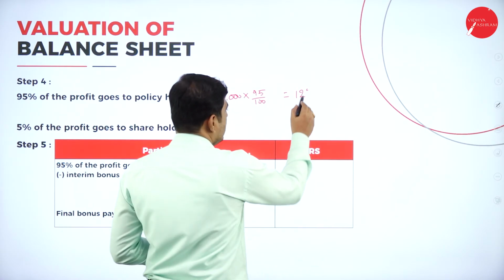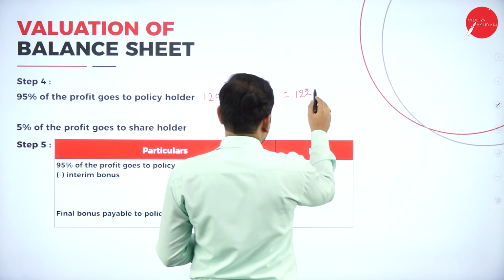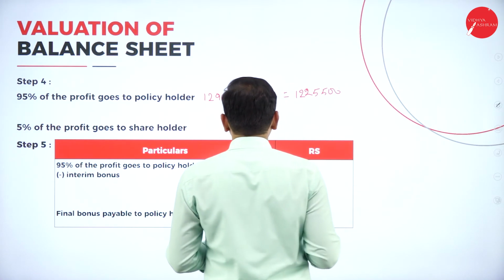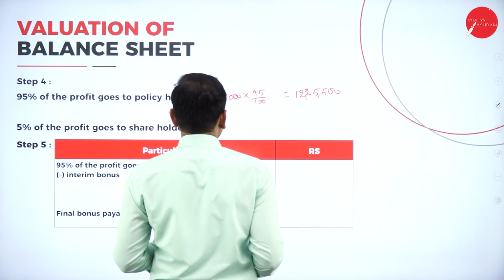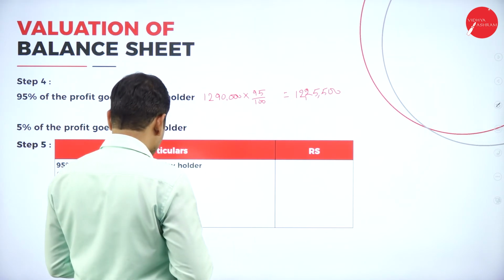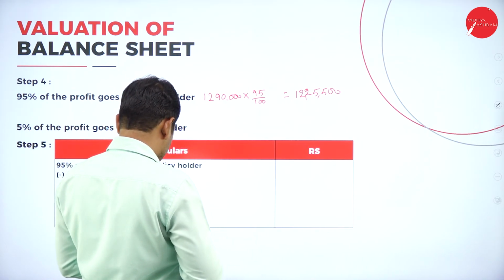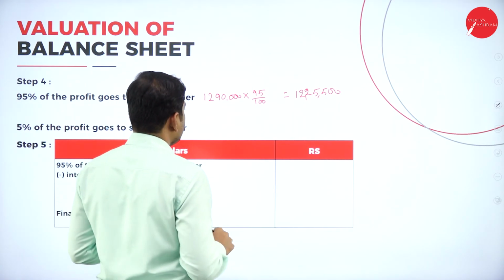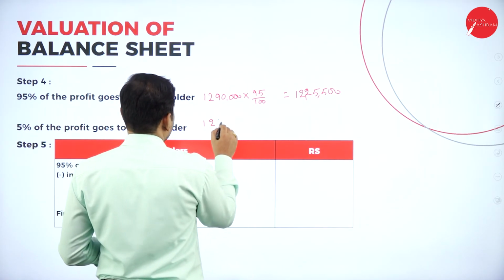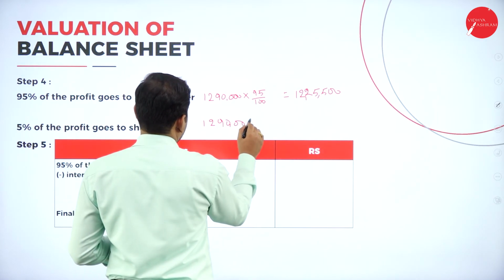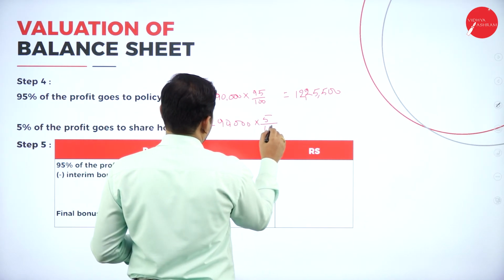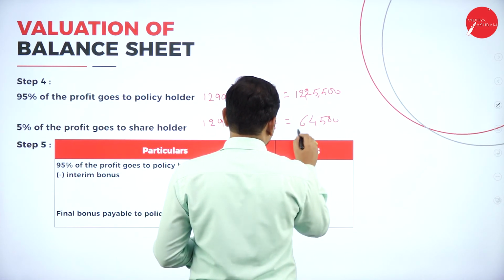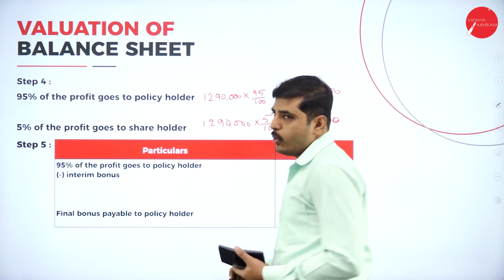So it is 12,25,500. So remaining, 12,90,000 minus 12,25,500, that means 12,90,000 into 5 by 100 equals 64,500, should go to the shareholder.